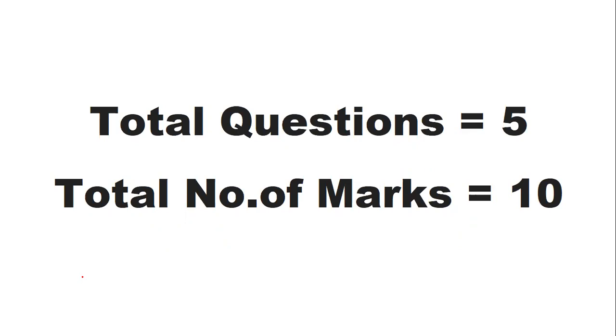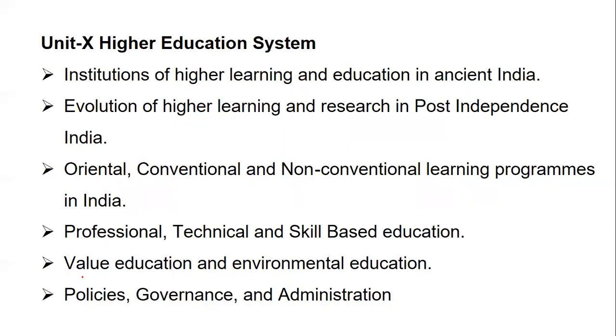So you have total questions, that is 5 questions from this unit. Total number of marks allotted are 10. So ideally each question carries 2 marks. Syllabus for the same is, institutions of higher education, learning and education in ancient India, where in yesterday's class I had taken 2 questions, but students were not able to answer. So you should be giving a focus for this.